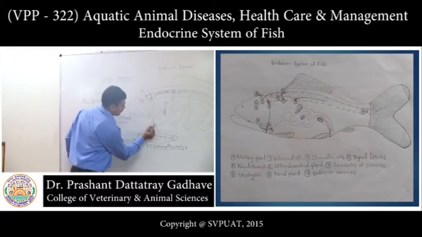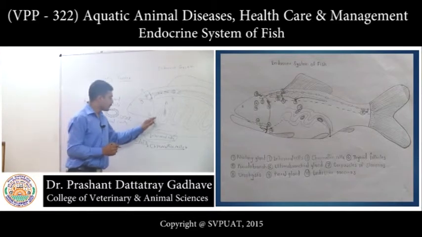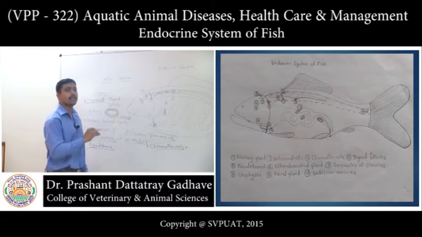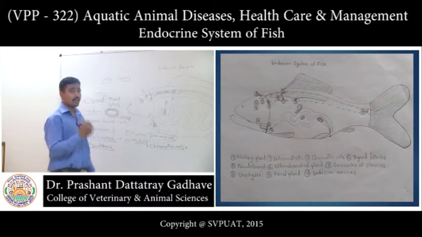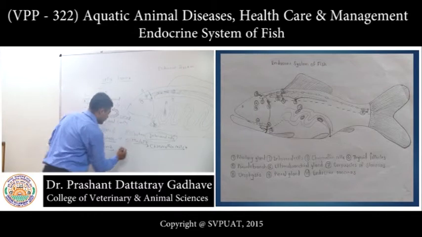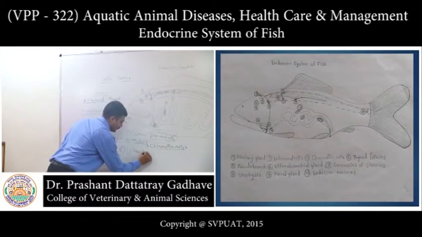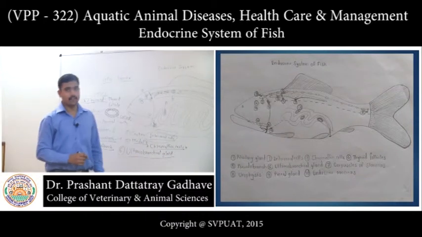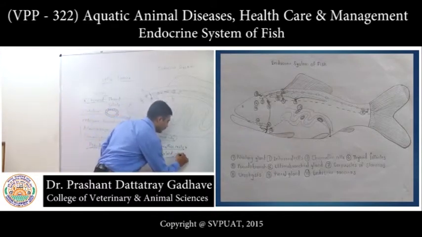Now this structure, these little follicles that are present just below the esophagus and in the septa separating the heart from the abdominal cavity. Now this gland is the ultimobranchial gland. This sixth one is the ultimobranchial gland. What is the function of this gland? This gland secretes calcitonin.